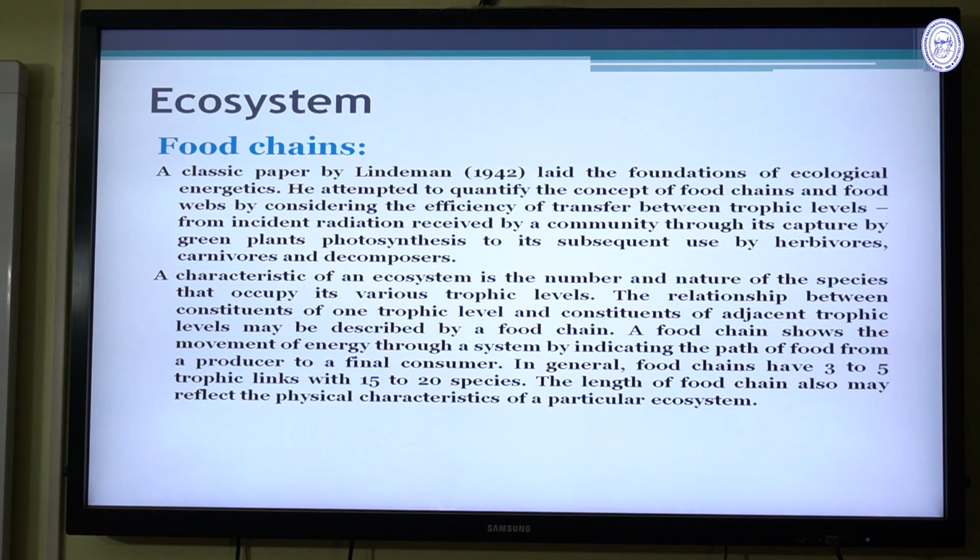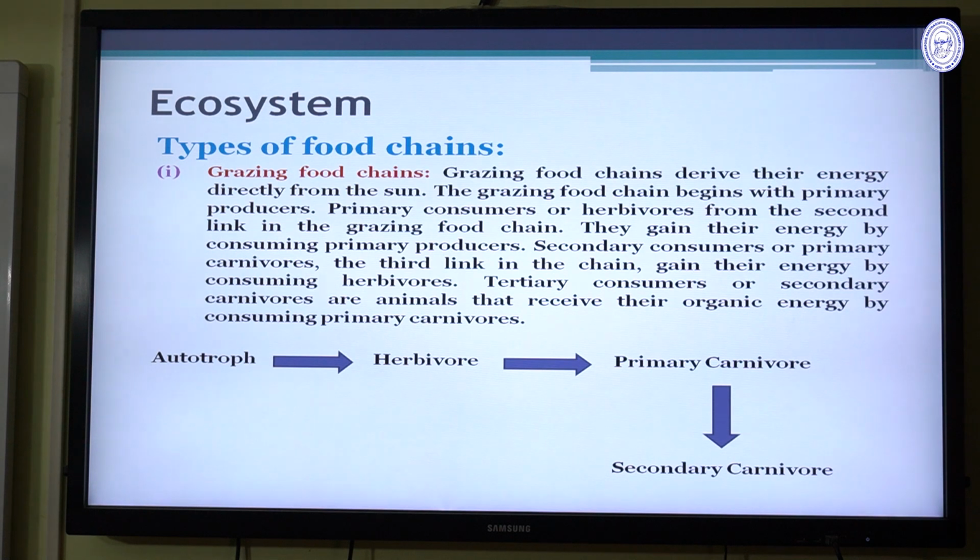A food chain shows the movement of energy through a system by indicating the path of food from a producer to a final consumer. In general, food chains have 3 to 5 trophic links with 15 to 20 species. The length of the food chain also may reflect the physical characteristics of a particular ecosystem. And the first type of food chain is the grazing food chain. Grazing food chain is one of the important types of the food chain.